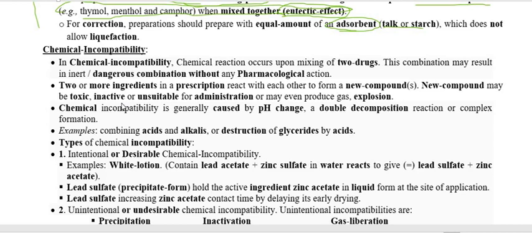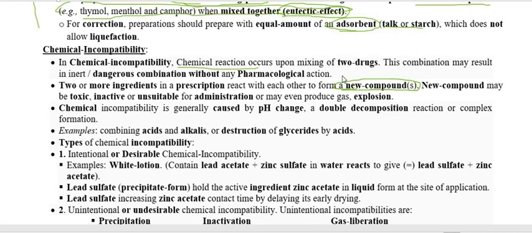Now we have to go through the other one, that is the chemical incompatibility. The name is telling: when we are going to mix two drugs, two chemicals, two substances together, as a result the mixture becomes chemically changed, and that is why this is called chemical incompatibility. In chemical incompatibility, a chemical reaction occurs upon mixing two or more chemicals or drugs or substances together, and therefore it forms a new compound.